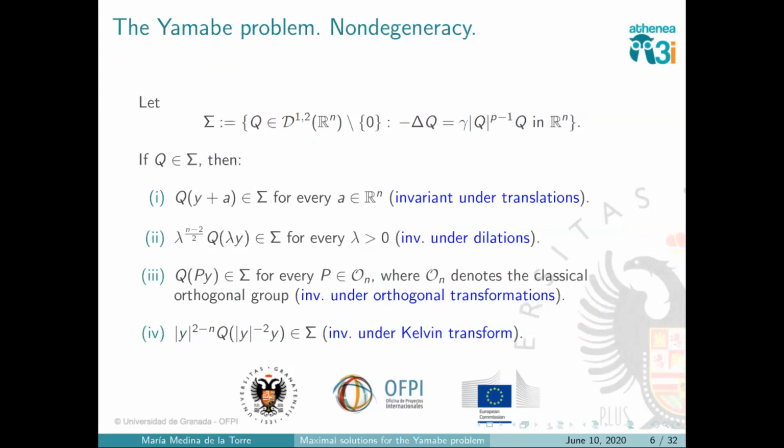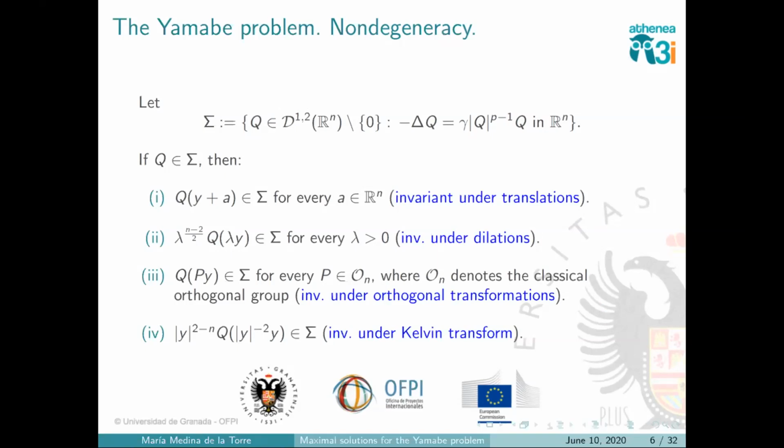Okay, another interesting property of solutions is what is called non-degeneracy. What do I mean? Well, if we look at the Yamabe equation, this equation here, and we consider any solution Q, one can check that this equation is invariant under translations, dilations, orthogonal transformations, and Kelvin transform. That is, if Q is a solution, this is also a solution, this is also this and this. Okay, these are the invariances of the equation.